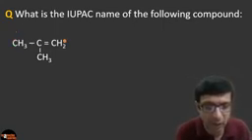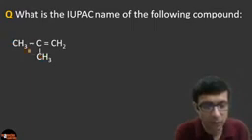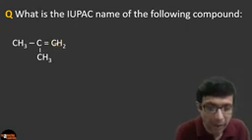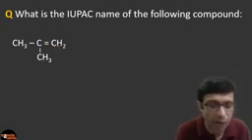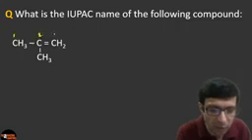It can be these 3 carbons, or you could consider these 3, right? So if you consider the carbons, right, it can be 1, 2, 3, this one, or 1, 2, 3 here. So clearly the longest chain is a 3 carbon, and since we have a double bond here, we are going to include it in the main chain. So this is going to be 1, 2, 3 here, or backwards 1, 2, 3.